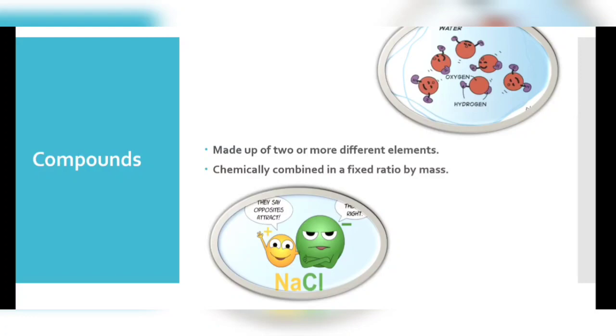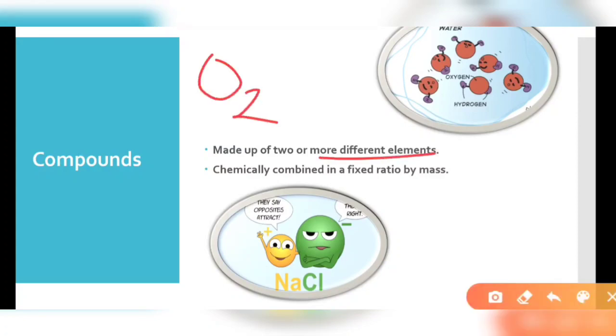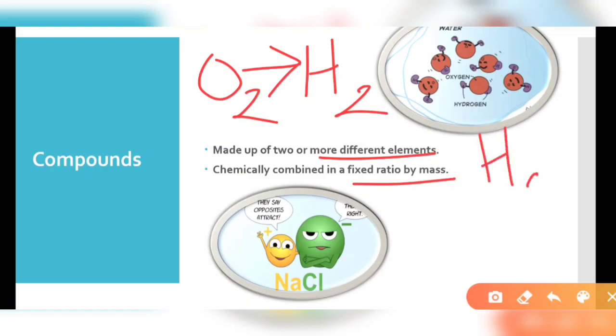Now the second topic is compounds. Compounds are substances made up of two or more different elements. Like if oxygen is one element and hydrogen is another element, and they join together in a fixed ratio by mass or by composition, they make a pure substance, and we call that pure substance water, or the molecule of water. When these molecules of water join together, they form a liquid like water.